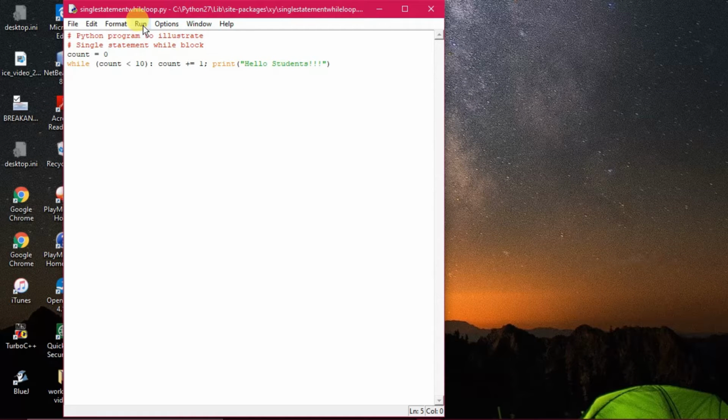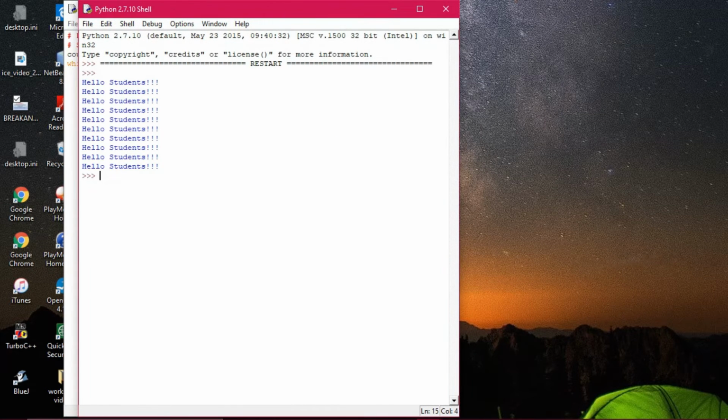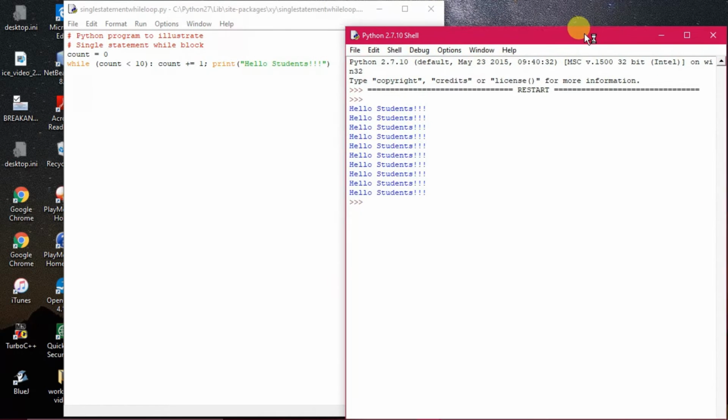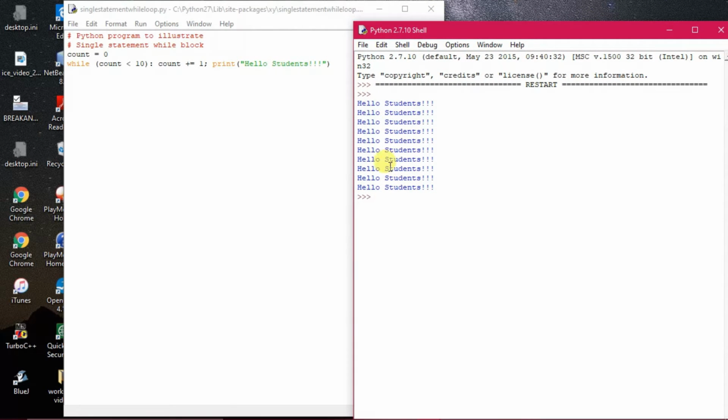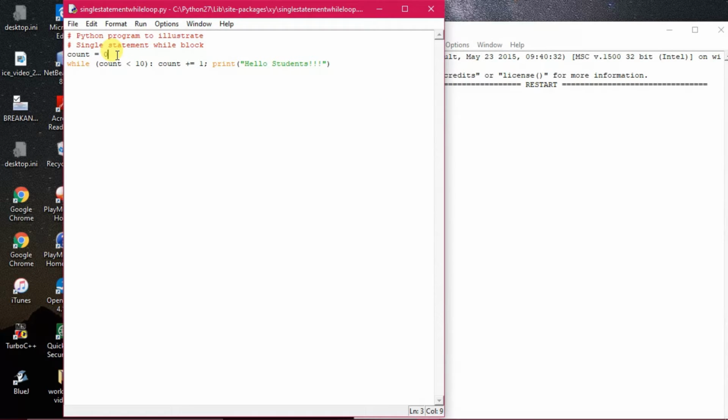So let us execute this program and see what is actually happening out here. Hello students has been printed here. How many times? 10 times, because the counter starts from 0 and it will execute from 0 to 9, that means 10 times. This is the initialization, this is the implementation of the counter, and this is the print of hello students. This is the way these are actually being printed.